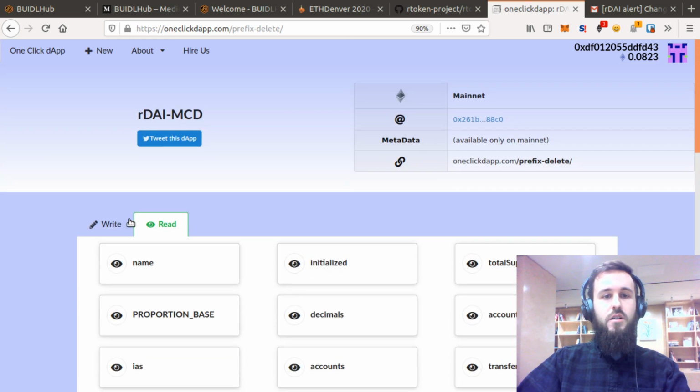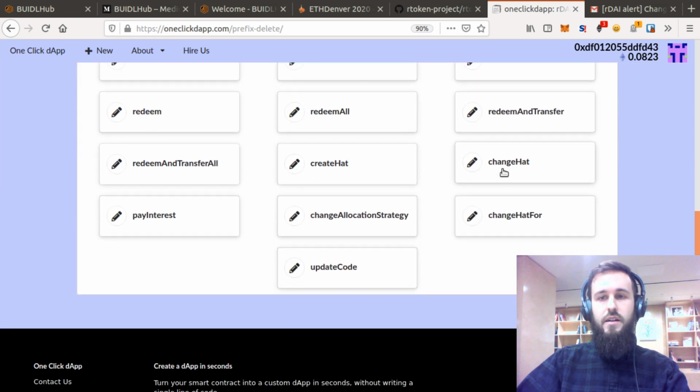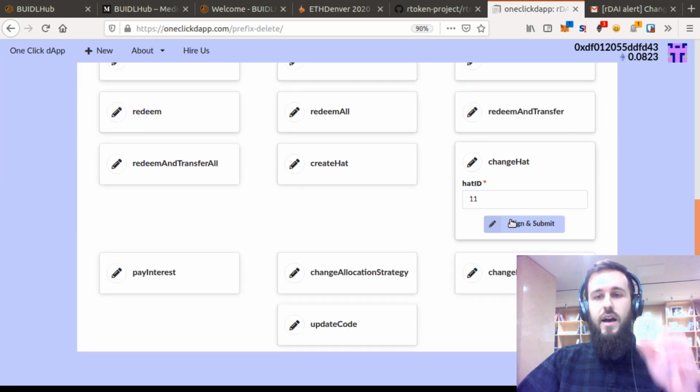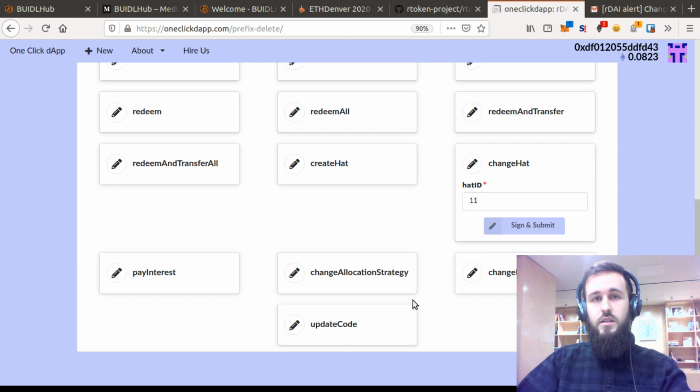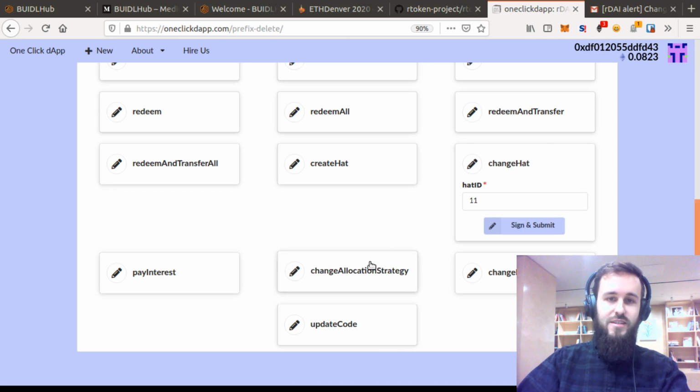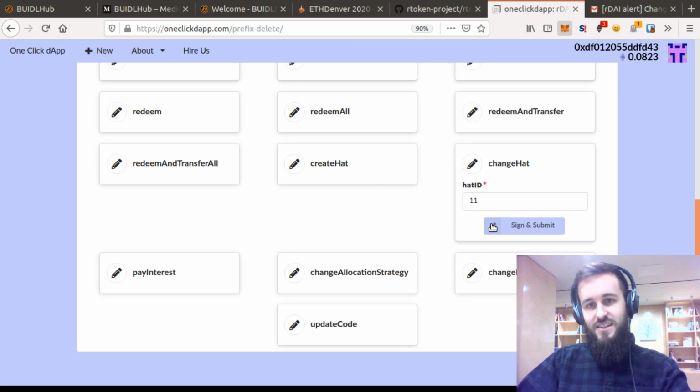Okay, so now if I call the change hat function and provide it hat 11, which is actually the hat for our trees, then this should trigger. Oh, I was going to increase the gas cost. Hopefully this doesn't take too long. Oh man, I think I'm screwed now. Gas is like 3 gwei right now. Let's go really fast.